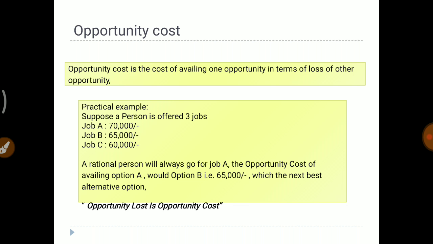Always when we are talking about opportunity cost, it is the next best alternative, or we can say opportunity lost is opportunity cost. I cannot consider C here because it was not the next best alternative. If I have not chosen A, my next best alternative would have been B. That's why B is the opportunity cost here.